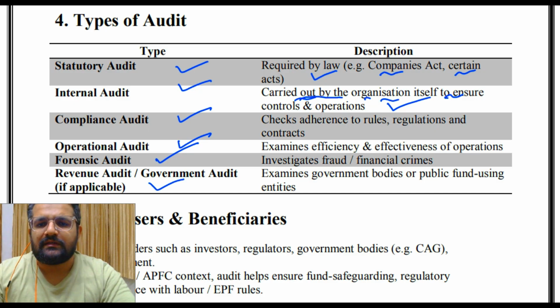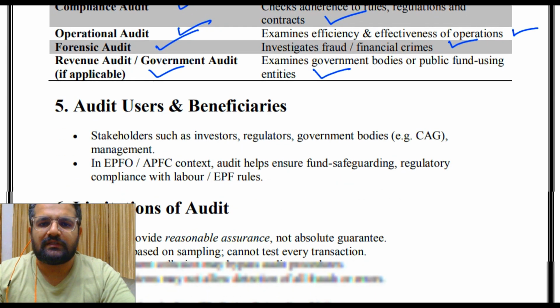Compliance audit checks adherence to rules, regulations and contracts. Operational audit examines efficiency and effectiveness of operations. Forensic audit investigates fraud and financial crimes. Revenue audit or government audit examines government bodies or public fund using entities.